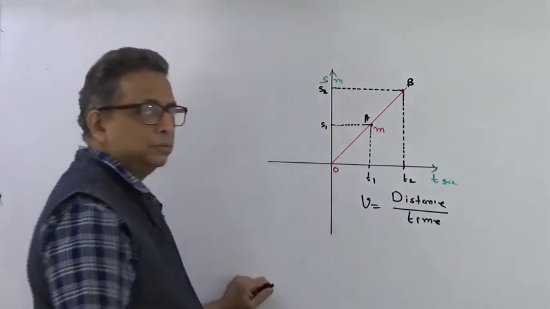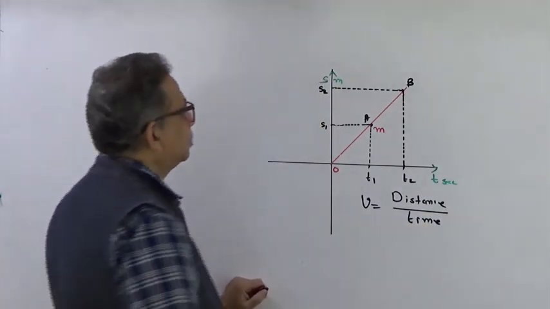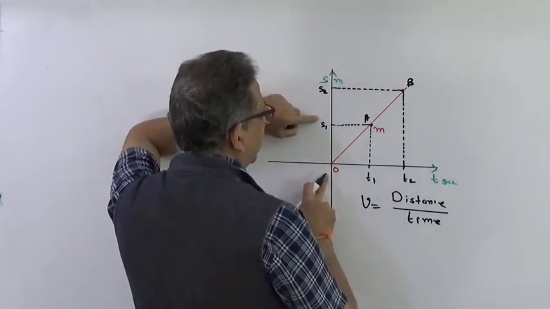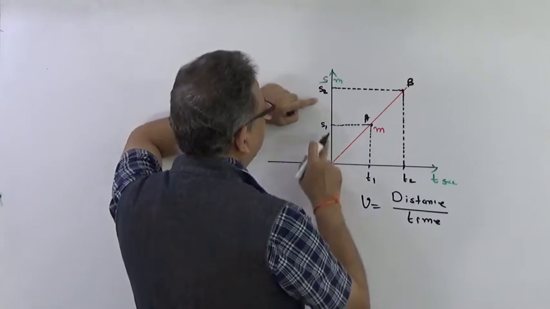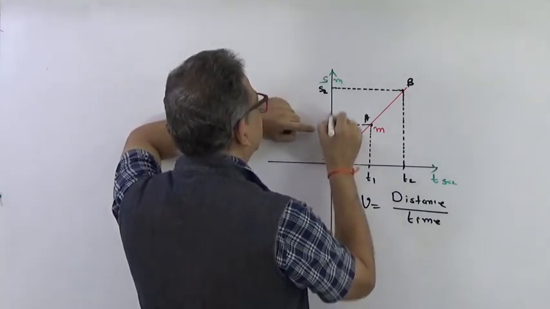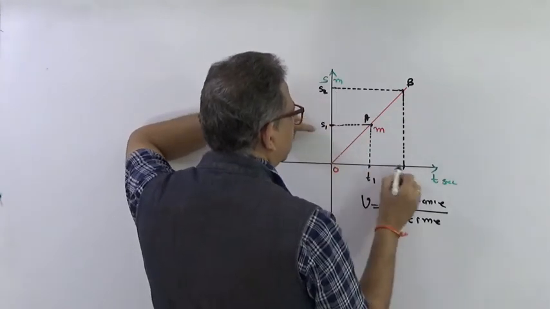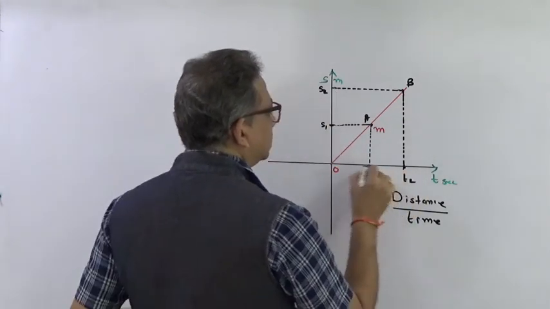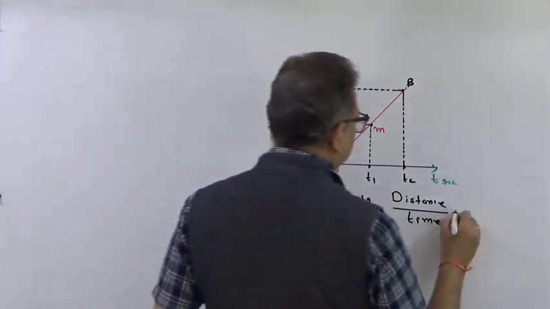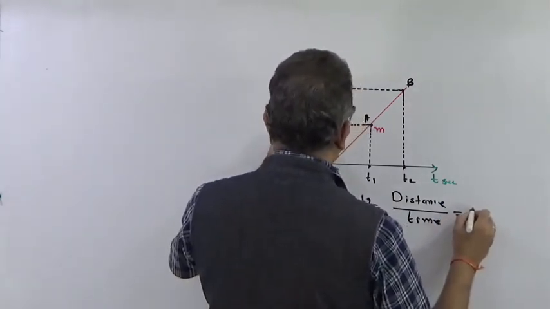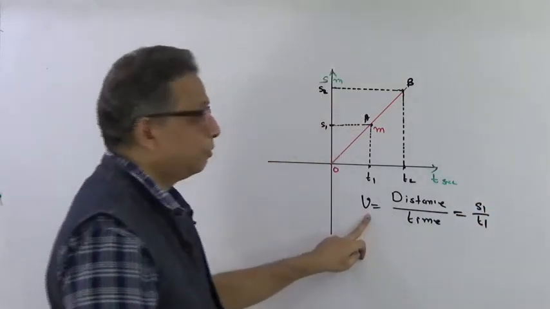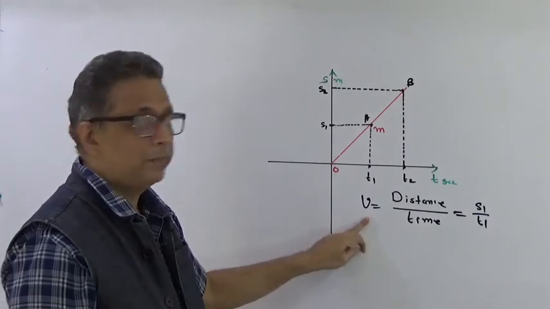From 0 to s1, or even if I take s1 to s2, the time taken will be t2 minus t1. For s1, it will be s1 upon t1. That is the velocity.